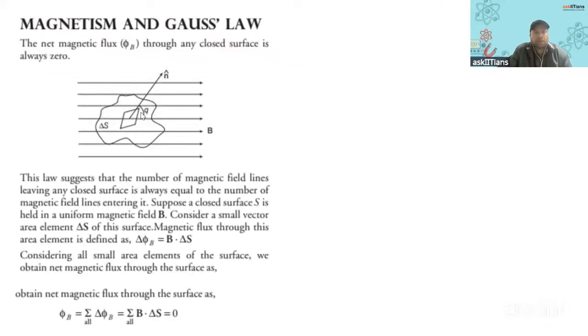Then potential energy also sometimes comes, like the way we have minus vector P dot vector E. Similarly, we have here minus vector M dot vector B, minus MB cos theta. Right? Stable equilibrium, unstable equilibrium, same thing. Then magnetism and Gauss law also sometimes comes.